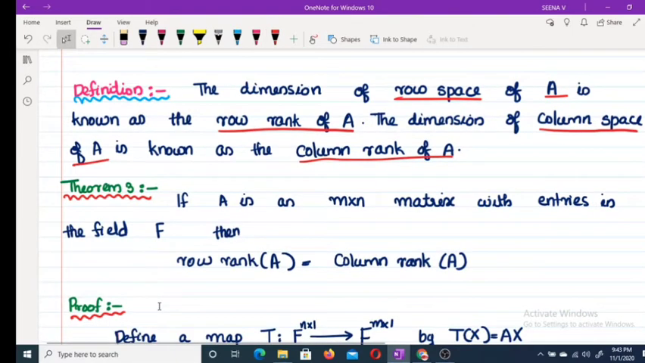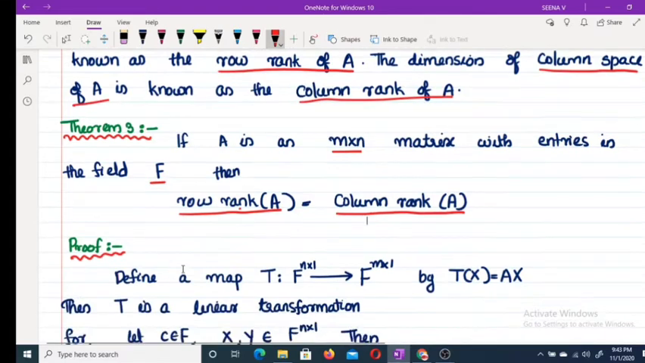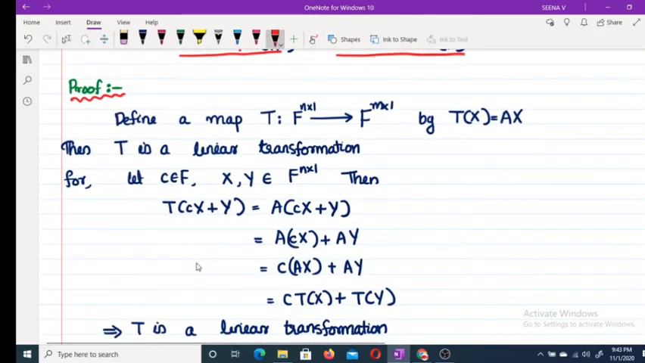Now moving to one theorem. If A is an m by n matrix with entries in the field F, then the row rank of A is equal to the column rank of A. Row rank of A means the dimension of the row space of A. Column rank of A means the dimension of the column space of A. For this, we are defining a map T from Fn by 1 to Fm by 1.